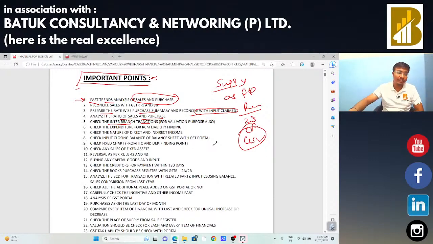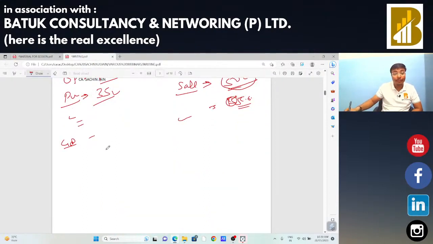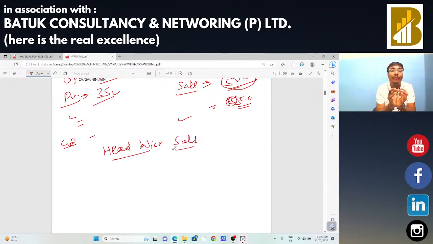So that particular transactions we are getting from the financial statement. When you are going to analyze the sales, in that case you need to demand the headwise sales from that particular party. When you are demanding the headwise sales, also you need to demand the same from the software generated headwise sales. When you are getting the Excel sheet, in that case you need to demand the PDF file also and compare the sales from that PDF file with that Excel sheet, because manipulation is also possible.